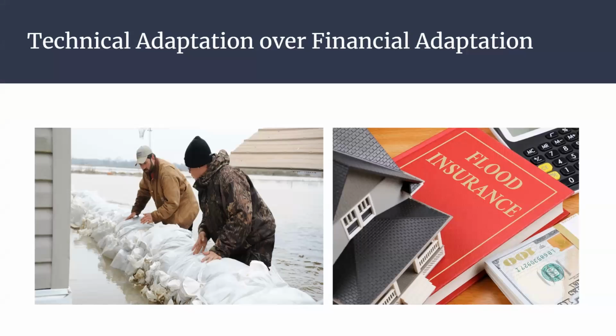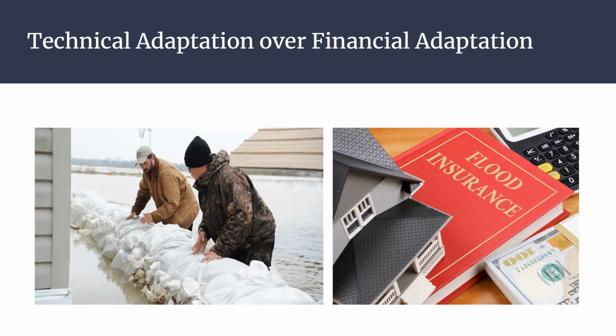The next big theme that the author invites us to think about is the difference in behavior around technical adaptation, which is this picture on the left, such as laying sandbags to protect against flooding, or cutting trees around one's property if you live in an area where wildland fires are frequent, reducing the wildland fuel load around your home. The article explored this as technical adaptation versus a different adaptation, financial adaptation, which would be getting insurance, like burn insurance or flood insurance with comprehensive coverage.